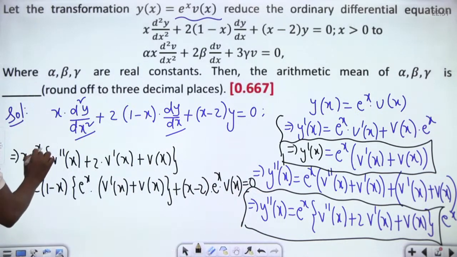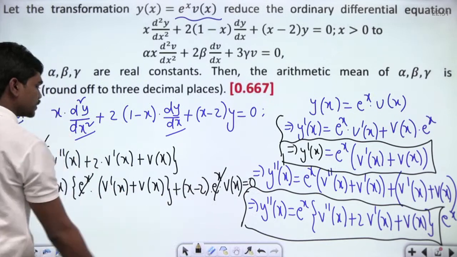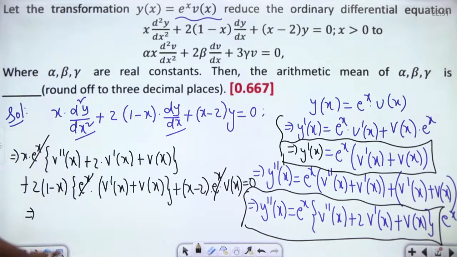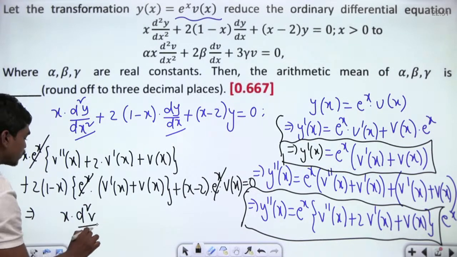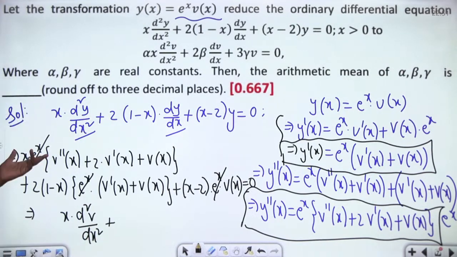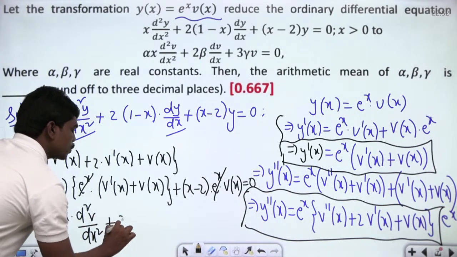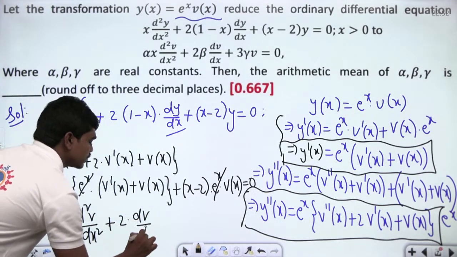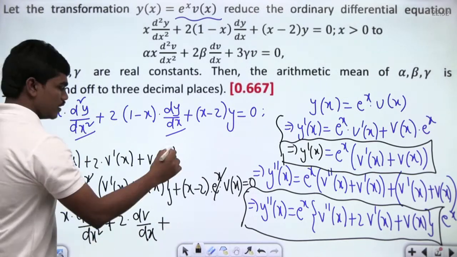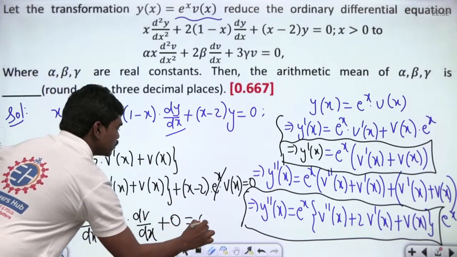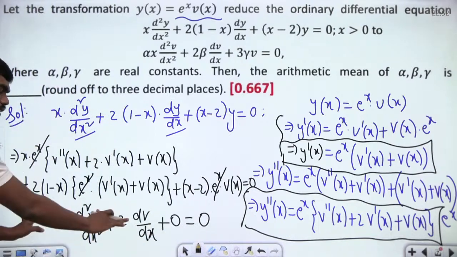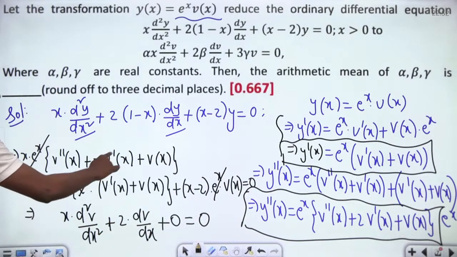Okay. Now one thing that you can do, you can cancel all this e power x from all the terms, and if you try to frame the equation, you will be ending up with x into d square v by dx square. Just simplification. I told you till this point, so you can just write the things simply. That's it. Again, you will get 2 times of dv by dx plus v. That's what we'll be having, and this is 0 is equal to 0. This is what you'll be having finally, and this is the differential equation that you'll be ending up with if you solve this equation a bit.